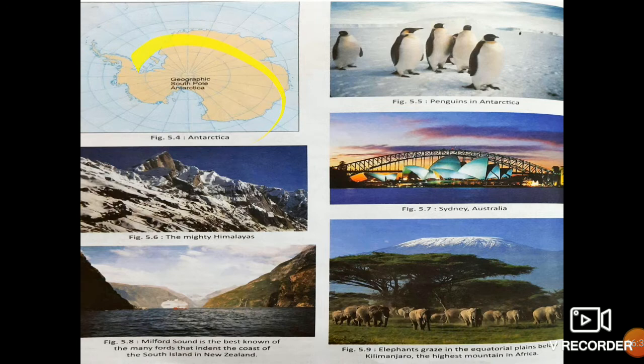See, Antarctica. They are showing the penguins in Antarctica. This is the Himalayas, and Sydney, Australia. They are showing different images of the continents. This is Milford Sound, best known for the many fjords that are indented in the coast of the South Island in New Zealand. And here the elephants are grazing in Africa. The highest mountain, Kilimanjaro, with the equatorial plains below it, and the elephants you can find here. So these are different pictures showing you different continents.